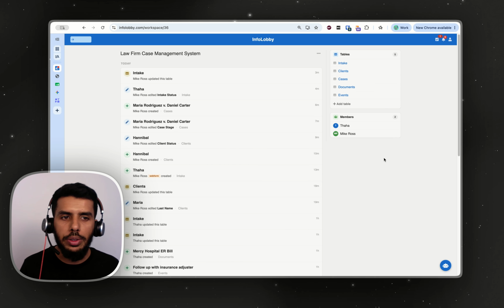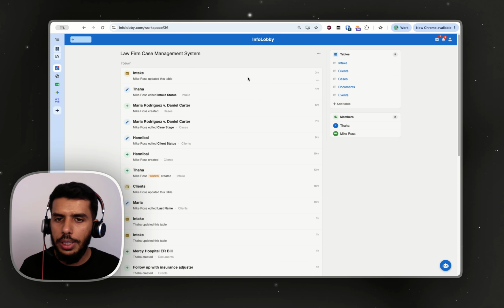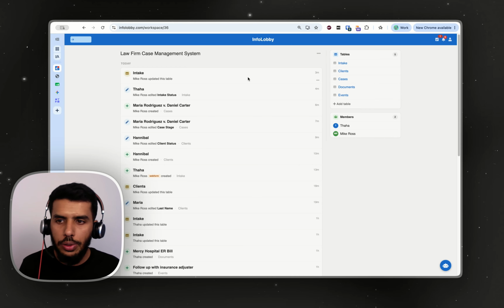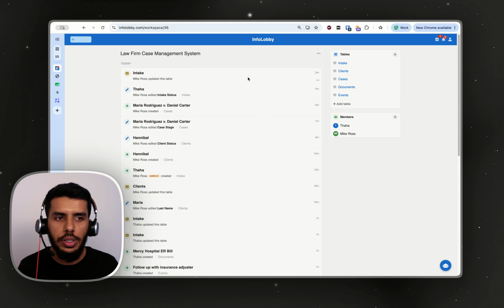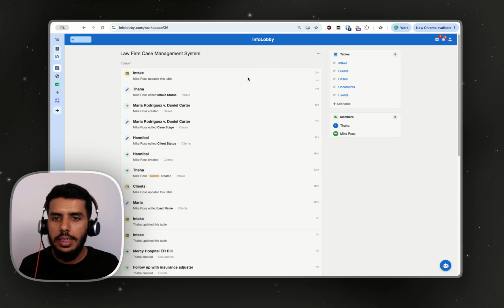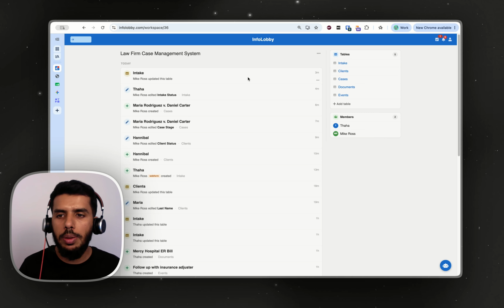Now, in the upcoming videos, I'm going to show you how to create validations and how to create automation so you can save a lot of time. For example, you have an event coming up and you want it to be reminded. We can add automation for that. Statute of limitation, we can add automations for that. You want to request details from your client, we can add automation for that. For example, you have an intake. You want to click a button and convert that into client and case. We can create an automation for that. So I'm going to show you all of those in upcoming videos.